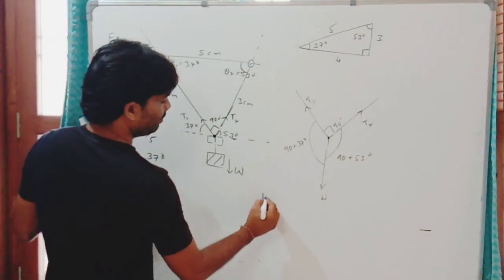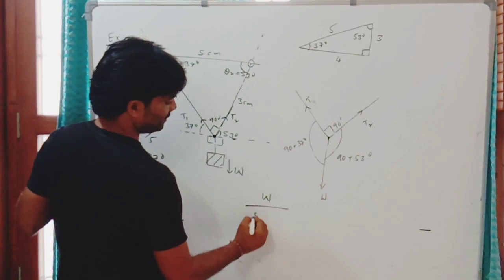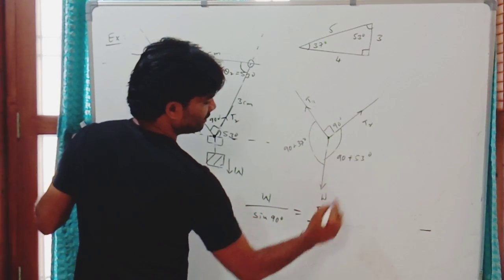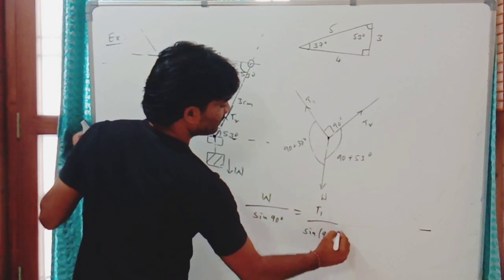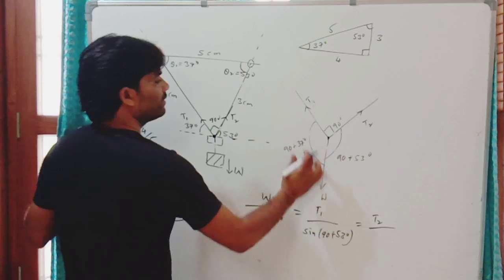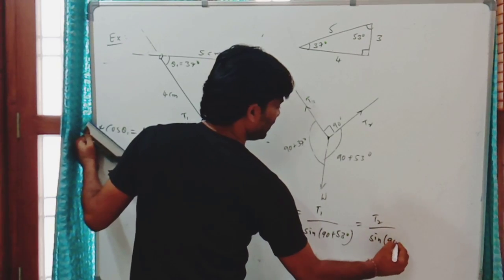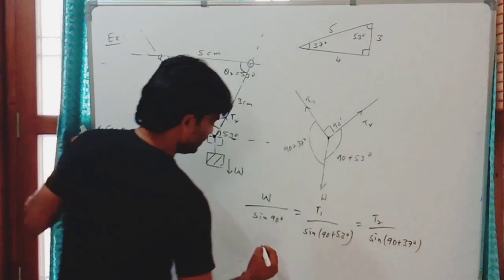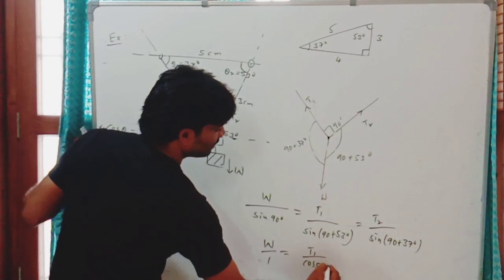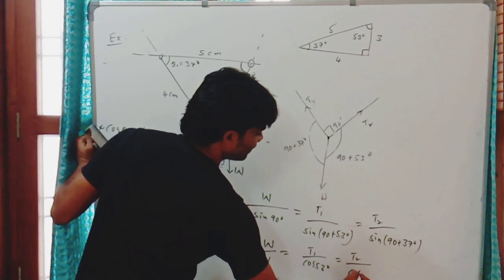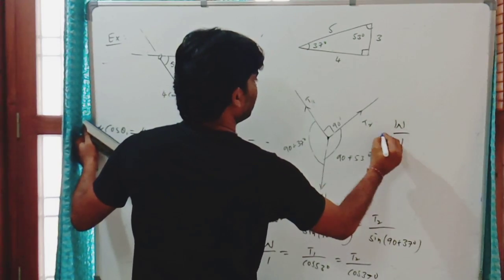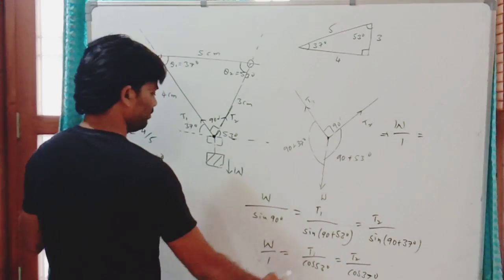Now apply Lami's theorem. W by sine of this angle, sine 90, and T1 by this angle, sine of 90 plus 53. T2 by sine of this angle, sine of 90 plus 37. It gives W by 1, T1 by cos 53, equal to T2 by cos 37. So W by 1 is equal to T1 by cos 53.